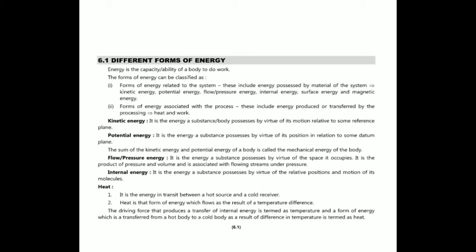Again, the forms of energy associated with the process, which include the energy produced or transferred by the process, are heat and work. Then kinetic energy is the energy a substance or body possesses by virtue of its motion relative to some reference plane. Again, the potential energy is the energy a substance possesses by virtue of its position in relation to some datum plane. The sum of kinetic energy and potential energy of a body is called the mechanical energy of the body.